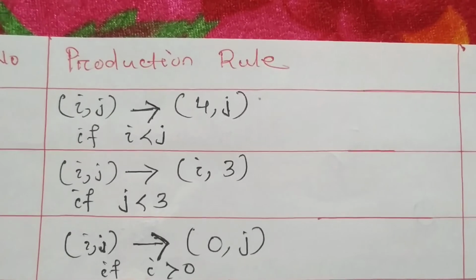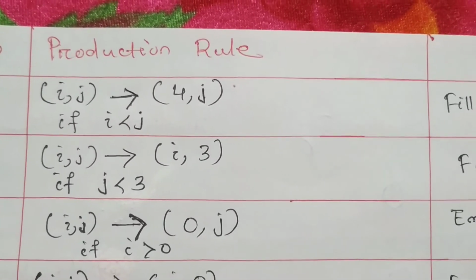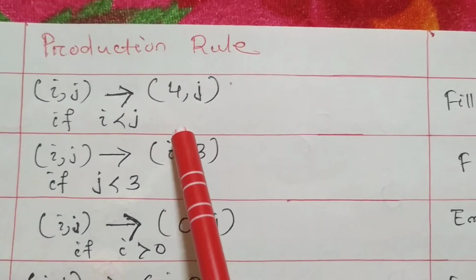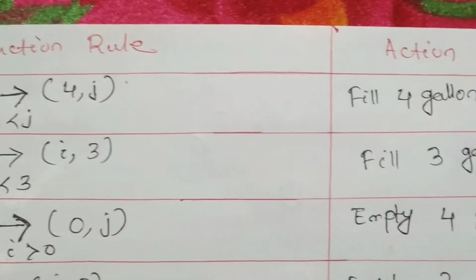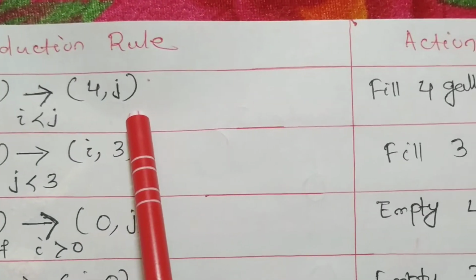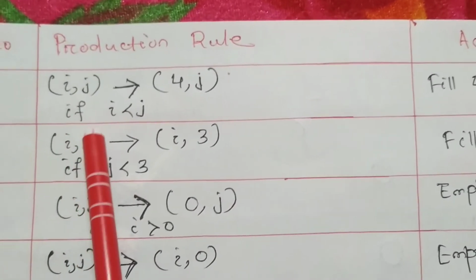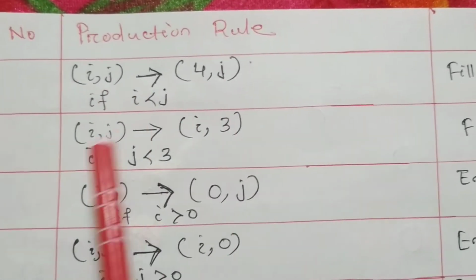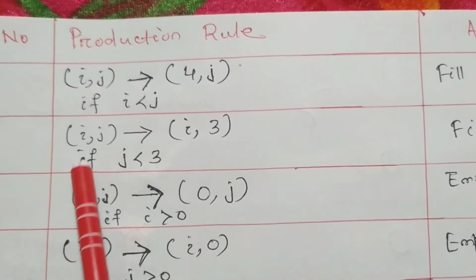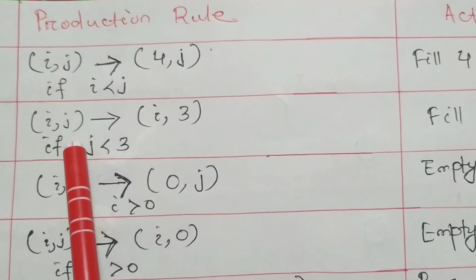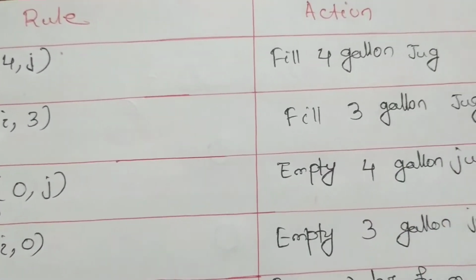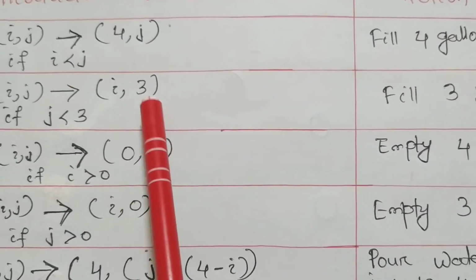So this is the production rule. It is important, you have to understand this. Here we are only filling the 4 gallon jug, so 4 comma J. We are not doing anything with I, the 3 gallon jug. Then here we are dealing with the 3 gallon jug, which means we are filling the 3 gallon jug. So I comma 3.